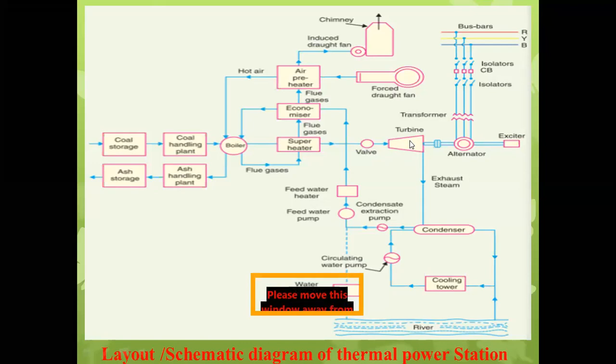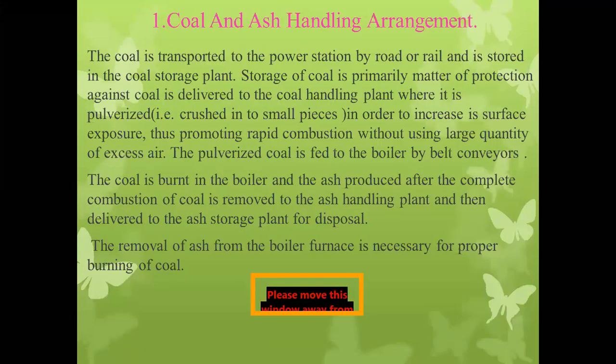The steam exhausted from the turbine is collected inside the condenser, a large chamber, where the steam is converted into liquid form. After the condenser, the water goes to the cooling tower.